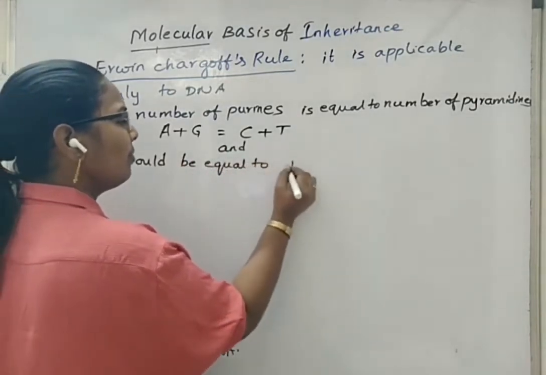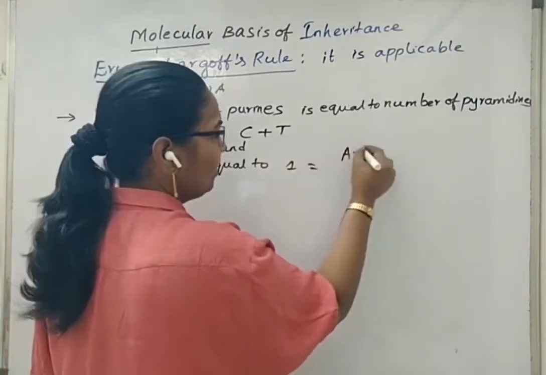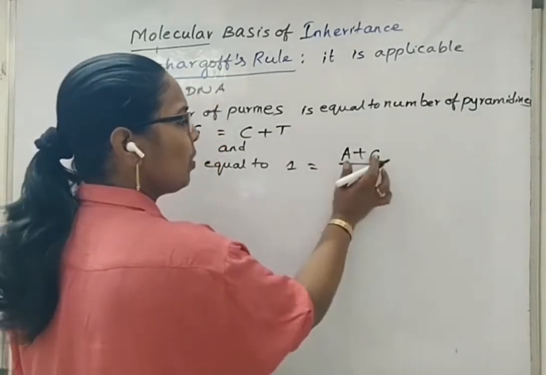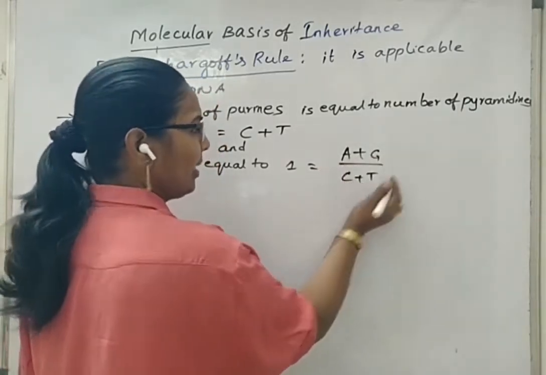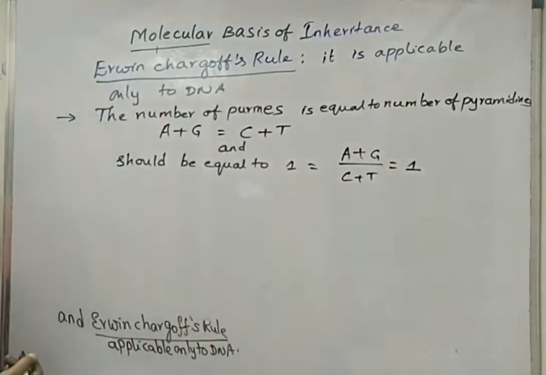We can write it as A plus G divided by C plus T, adenine plus guanine divided by cytosine plus thymine. The answer should be equal to 1.